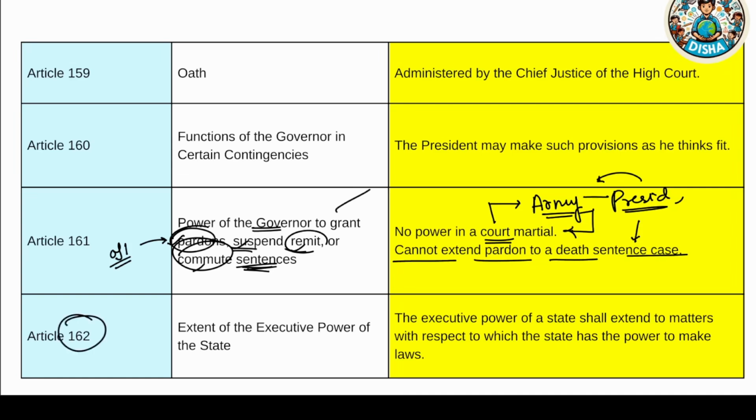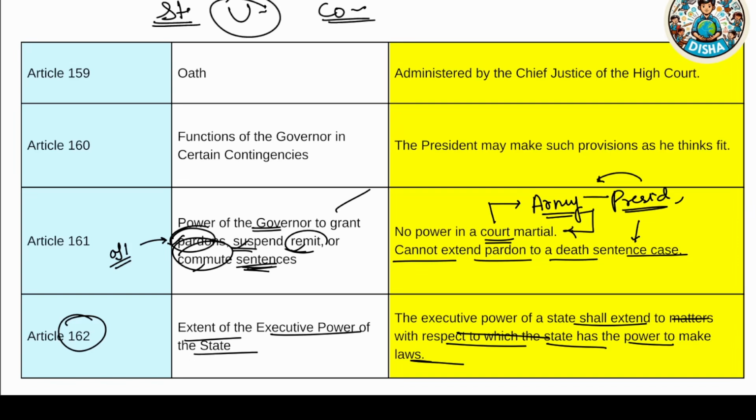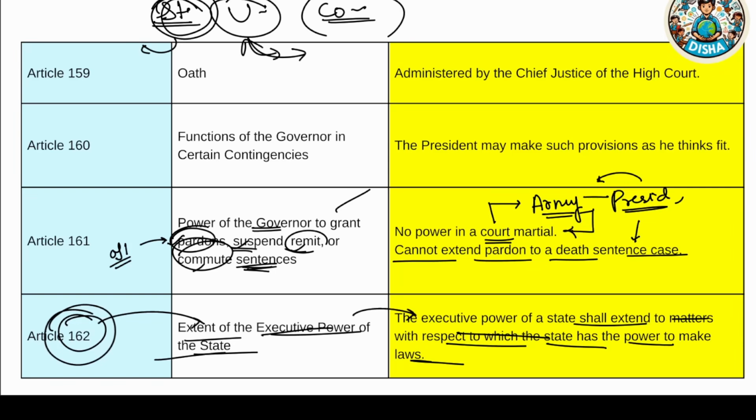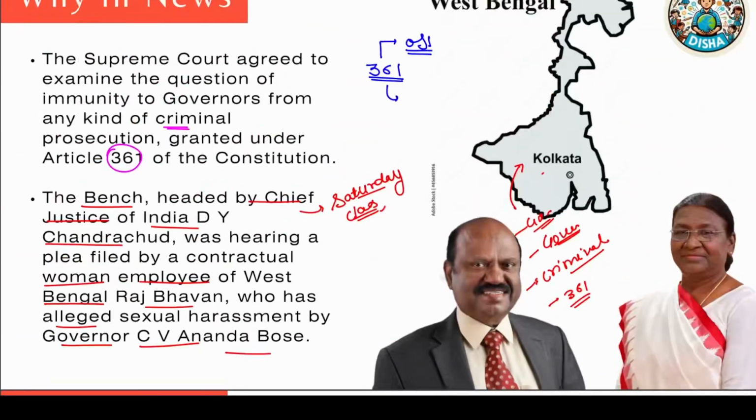Lastly, Article 162, extent of the executive power of the state. The executive power of the state shall extend to matters with respect to which the state has the power to make laws. So only for the state laws, the state list. There are three lists in India: a state list, a union list, and a concurrent list. In the union list, only the union can make laws. In the state list, only the state can make laws. In the concurrent list, both can make laws, but the union law will supersede the state law. So Article 162 is telling the extent of the executive power of the state only in respect to the state list. So this is about the governor and Article 361 as we saw fit.